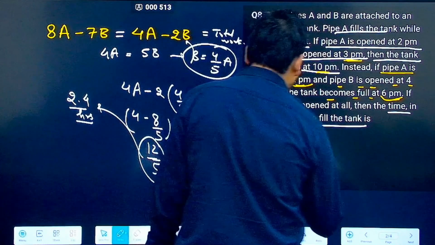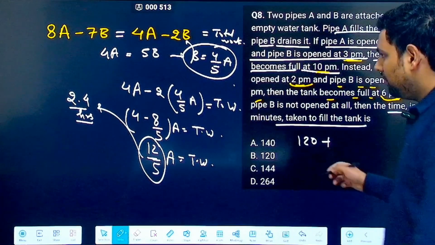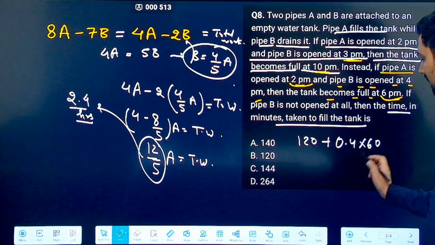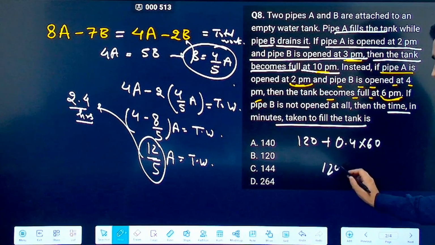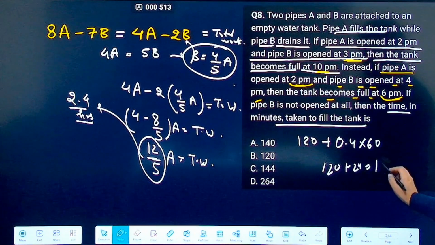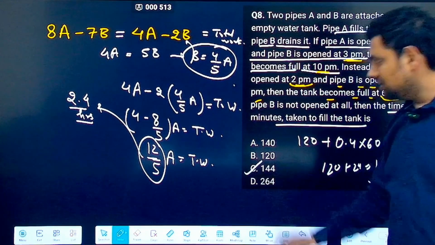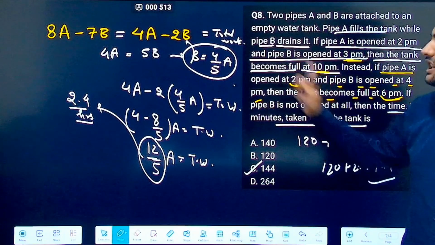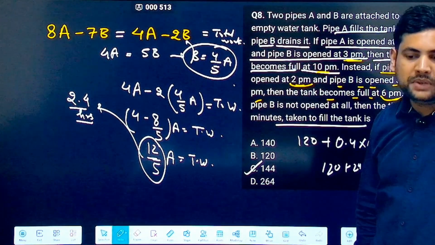So 120 plus. What remains? 0.4. So 0.4 into 60. What will you get here? 6 4s are 24. So 120 plus 24, 144 becomes the answer. That is C. Understood? No change, only you have to introduce minus for B now.